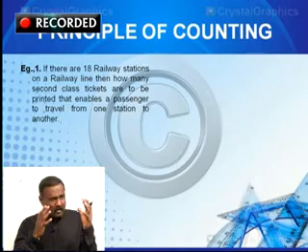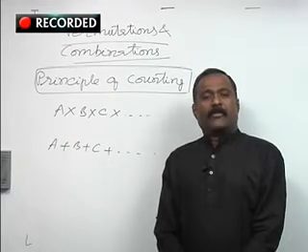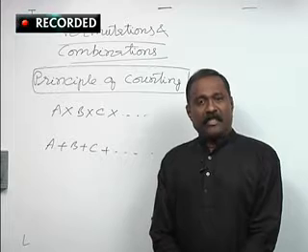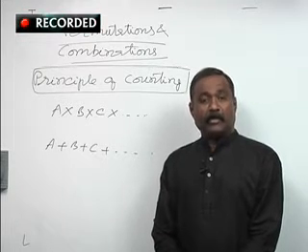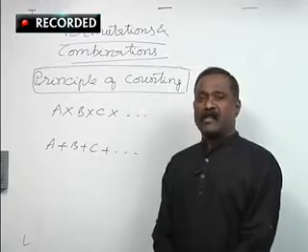the general thinking you must have is this. If you go to the railway station and take a railway ticket, for example, you are traveling from Hyderabad to Nagpur, let me say, you'll go to the counter and ask for a ticket.